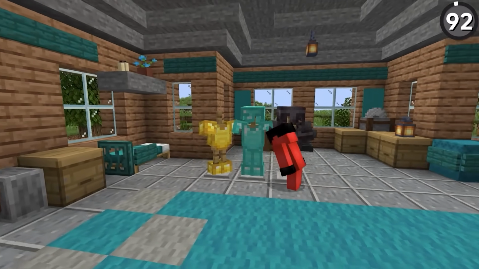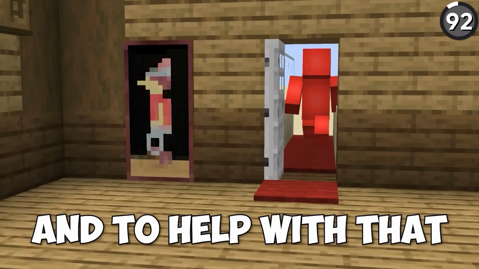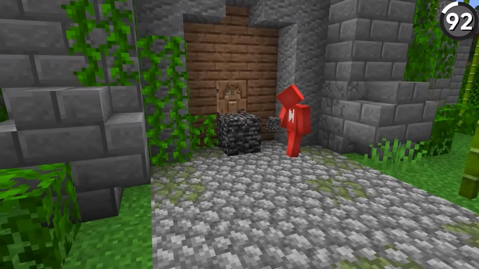Keeping your stuff safe in Minecraft is a key problem, and to help with that, it's usually a good idea to lock down your door in some way.